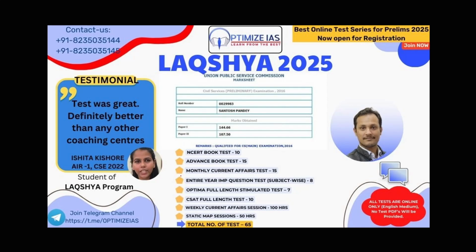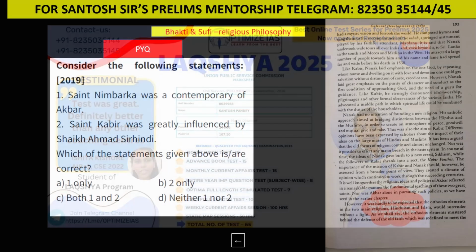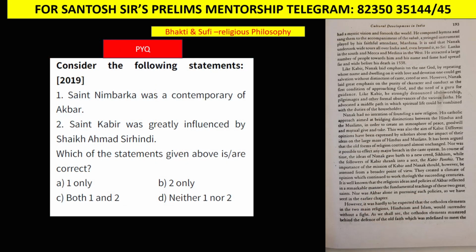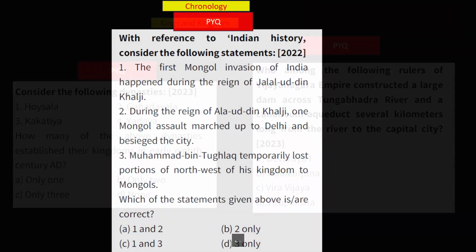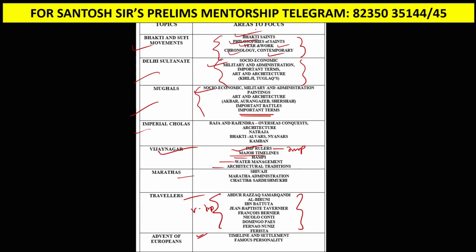Further, guys, Bhakti and Sufi. Bhakti and Sufi also you can see here. This is very popular in medieval India. Again, this is taken from this cultural development chapter. These are some important chapters which you need to focus upon, and what to focus upon in them I have also given here. In Bhakti and Sufi, focus on the saints, their philosophies, the year in which they were active, their contemporaries and their chronology. What was the chronology of the saints? Who was a contemporary of whom? This is what you need to prepare in Bhakti and Sufi.